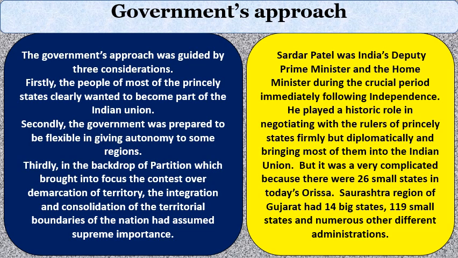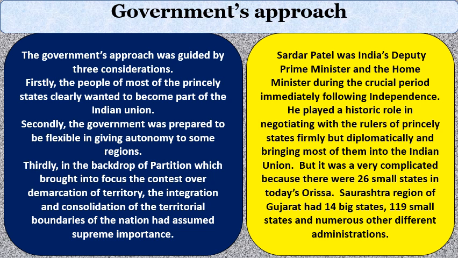Now, we will see what is the government approach towards the princely states. The government's approach was guided by three considerations. First, the people of most of the princely states clearly wanted to become part of the Indian Union. Why? In princely states, there are no rights, there is no right to vote, there is no freedom. It is a non-democratic government. Obviously, people wanted to join the democratic government of India.